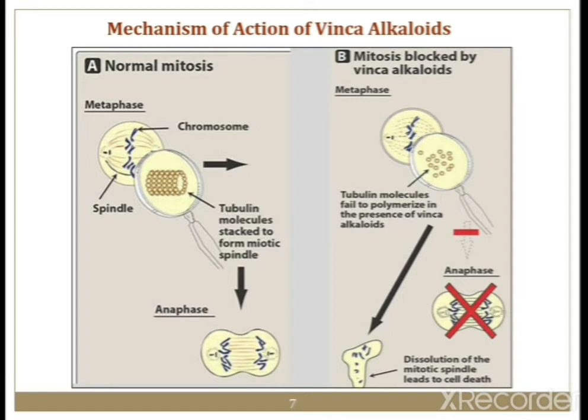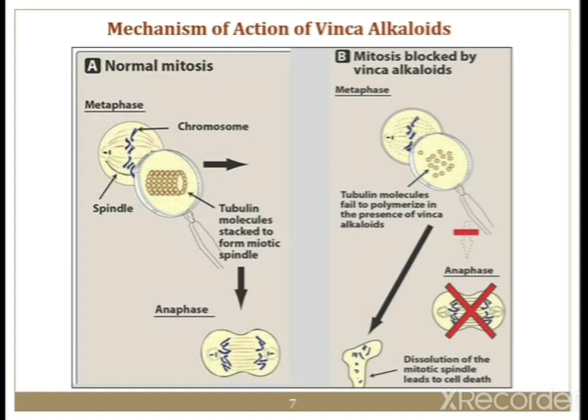In anaphase there is cell division, meaning a single cell is divided into multiple cells. This is the normal process of mitosis, from metaphase to anaphase, by segregation of chromosomes and formation of the spindle.